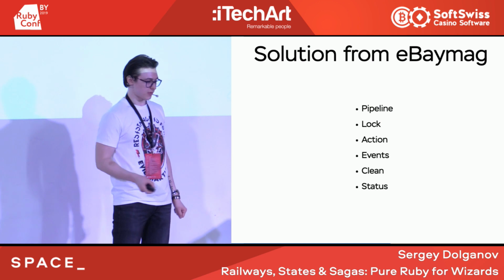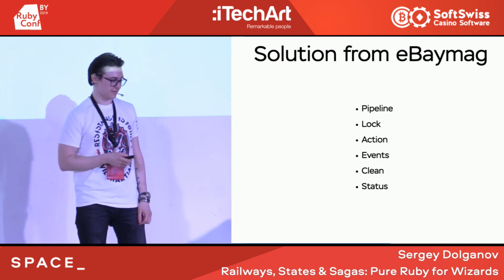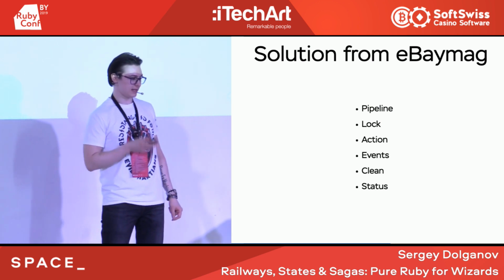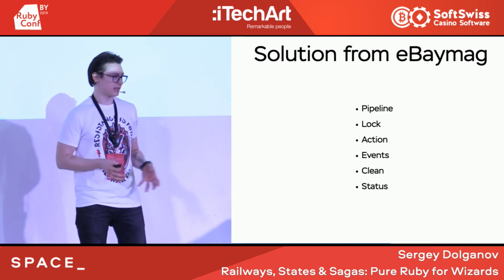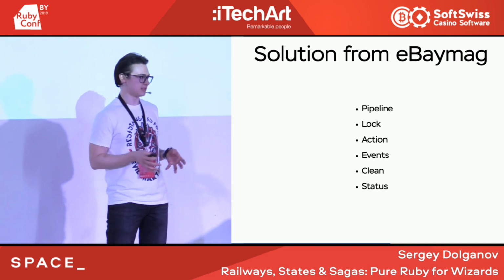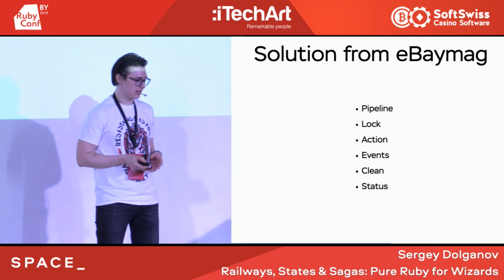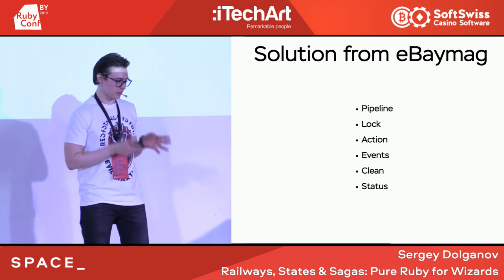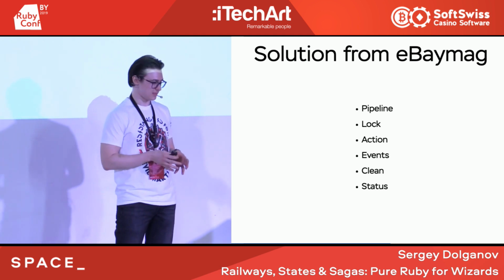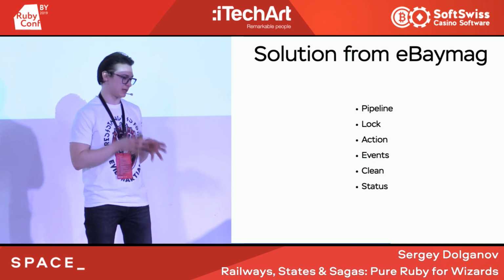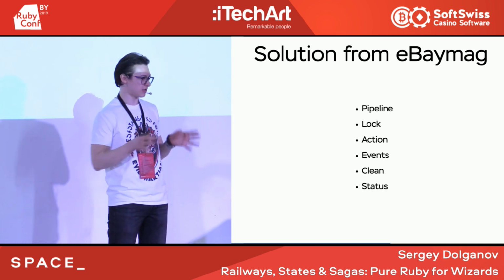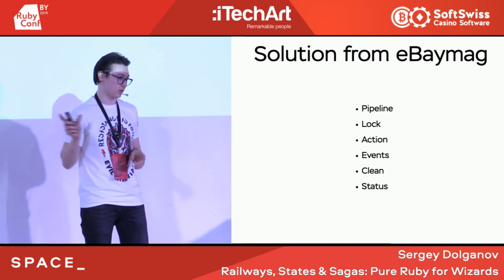So the solution from eBay mock looks like that. We have 6 abstractions there, and the whole code that I share with you takes less than 200 lines of code. And prepare your brain, because here we'll go through a lot of code, and don't stick with it because I will share it on the last slide with a link.